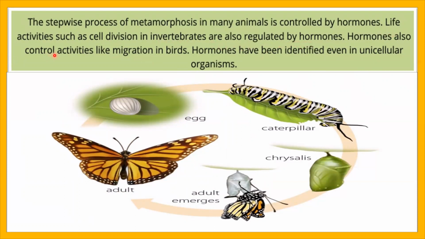Hormones also control activities like migration in birds. Hormones have been identified even in unicellular organisms. So unicellular organisms also show coordination with the help of chemicals, hormones.